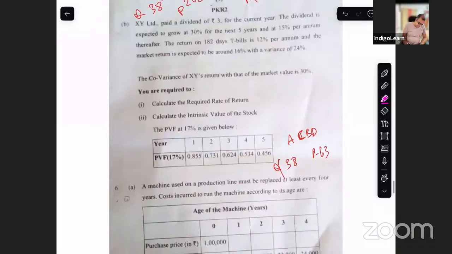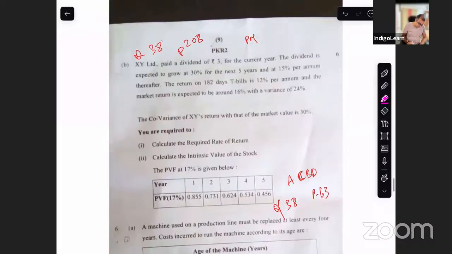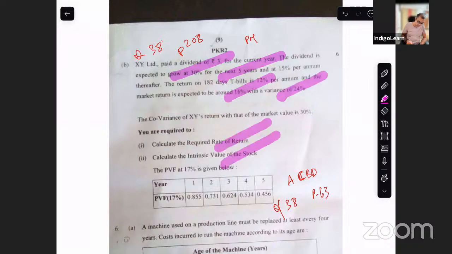Then you have question number 5B. There's the dividend that is paid. Dividend is expected to grow. Then after that, the T-bill rate is so much, variance is so much. You're required to calculate the required rate of return and the intrinsic value of the stock. This is also portfolio management, question 38, page 208. Very, very similar. They've just changed the numbers.